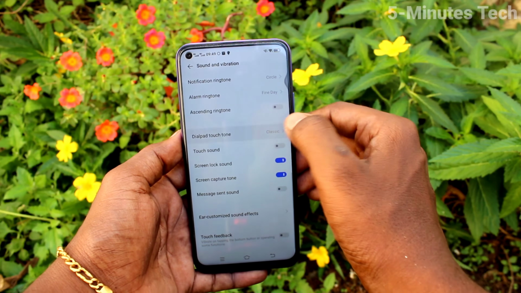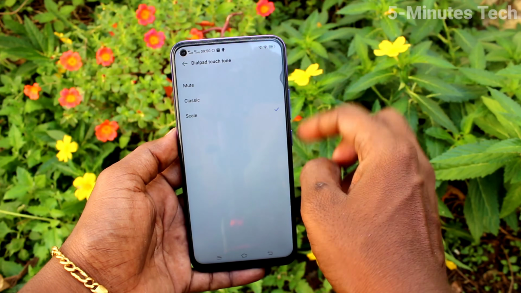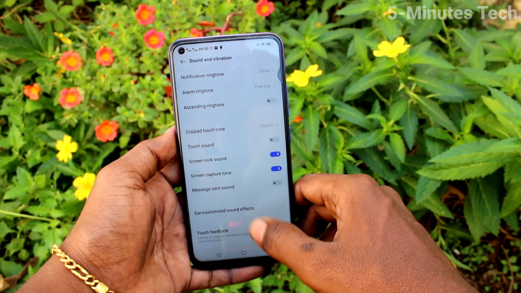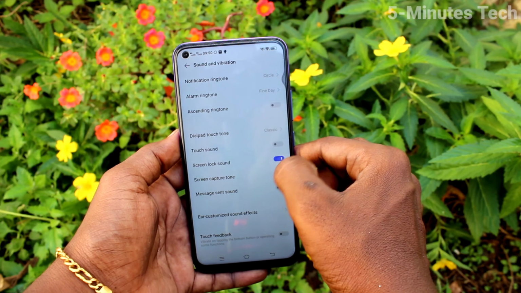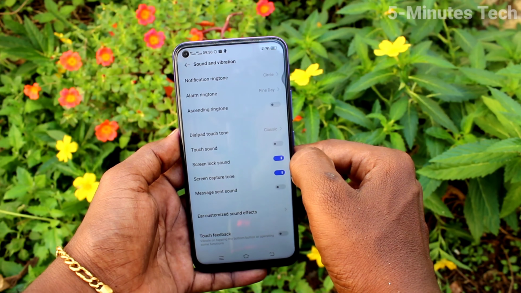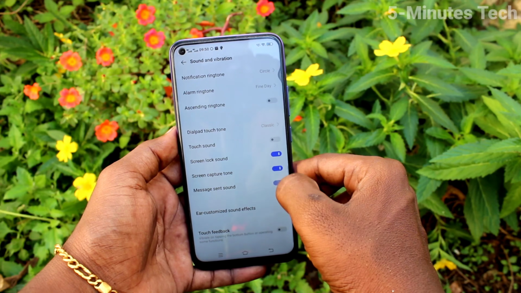And next you can control some tones like touch tone, etc. This is dial pad touch tone. Touch sound turn on or turn off. Screen lock sound turn on or turn off. Screen capture sound, message sent sound.